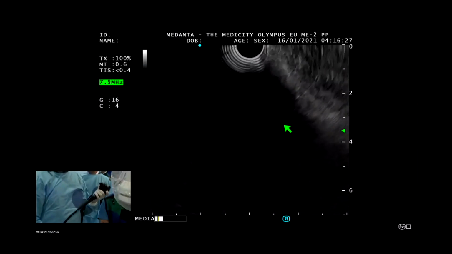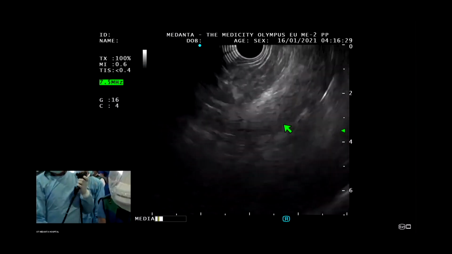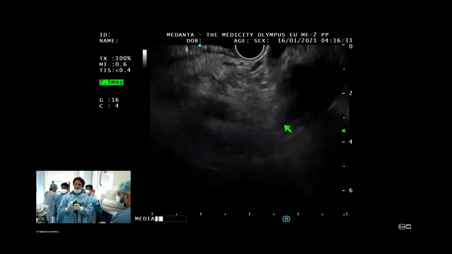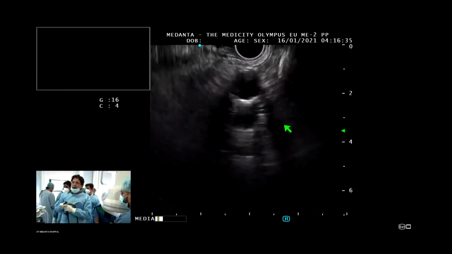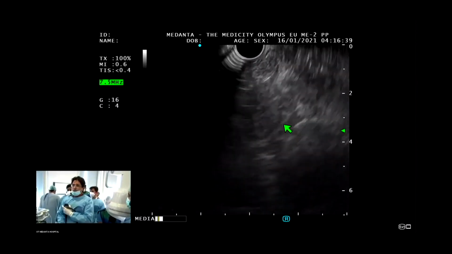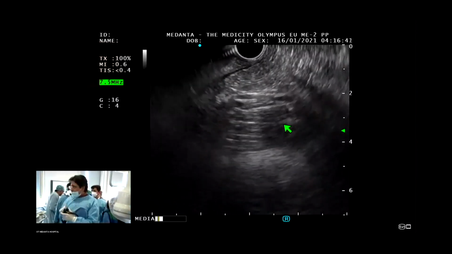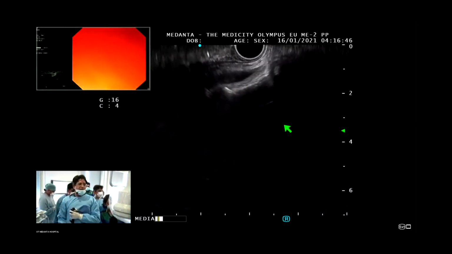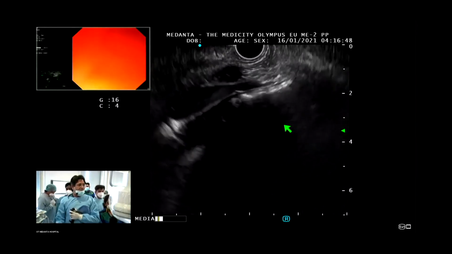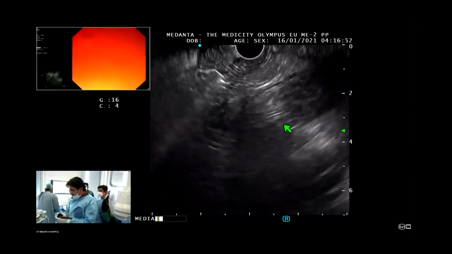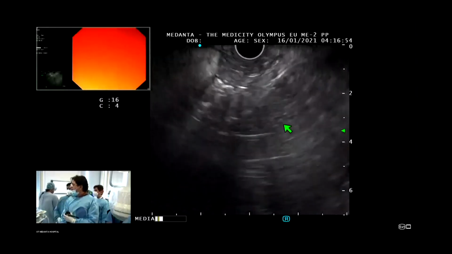Because we have not seen this case, we have just focused on the CT scan. This patient came just today in the morning from Agra. On the CT, the picture looks like a neuroendocrine tumor. Otherwise we were planning to do a subepithelial lesion with FNA, but we have changed because this patient came a few hours before. So my plan is to look at how the pancreatic parenchyma looks.